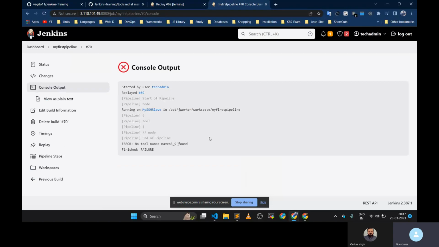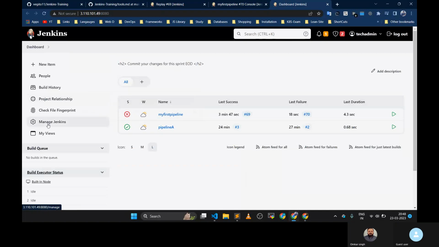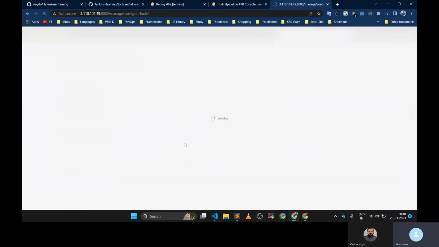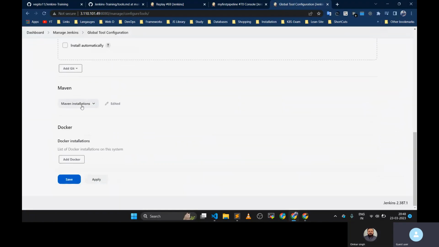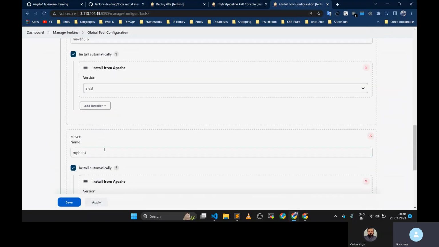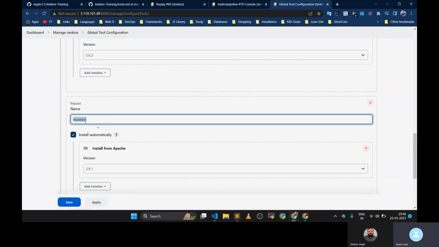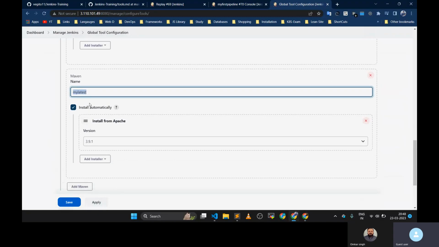But why are we getting this error? There is no tool named Maven. We have to give 3.9. We have given 3_9. It is not hard coded. You can go to Manage Jenkins, global tool configuration, and let's check if there is a tool with this particular name available or not. So if we list down here, there is no 3_9. We have Maven 3_6, and here we have given my latest. So we haven't given the name Maven 3_9. We have given it as my latest. So let's use this.